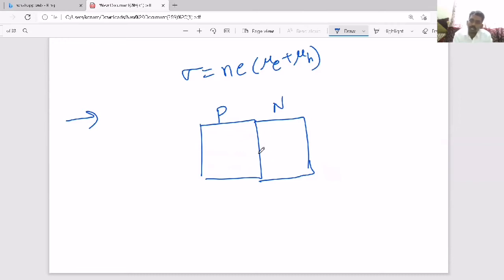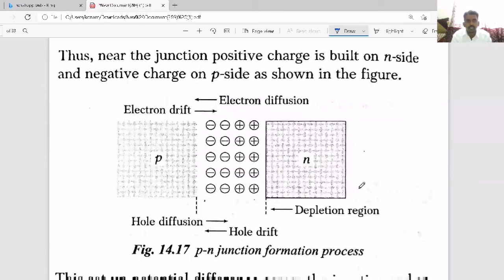So when you keep p and n in contact, what happens? Some difficulties come initially in using it as a device, and first we should understand how to overcome those problems. At the junction, the electron-hole pairs recombine, so on the p side only acceptor atoms will be there, and on the n side only donor atoms.